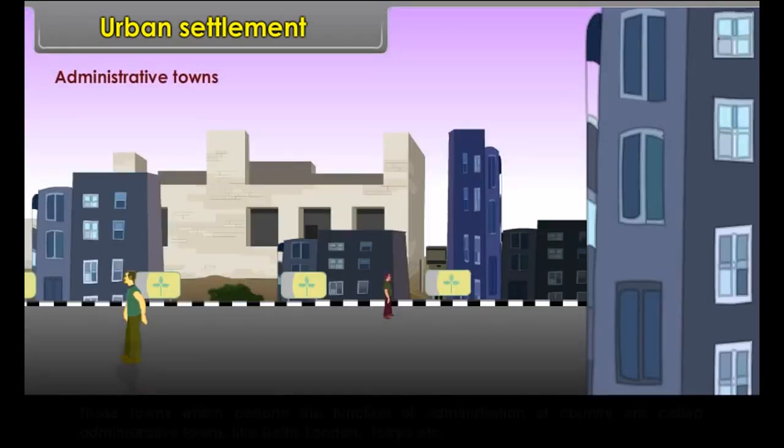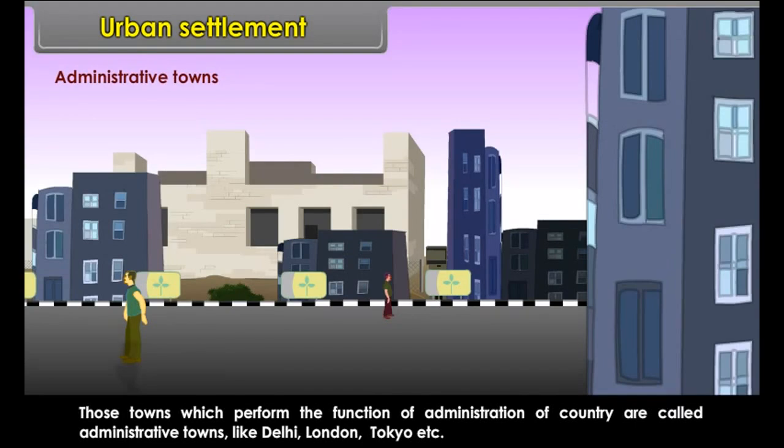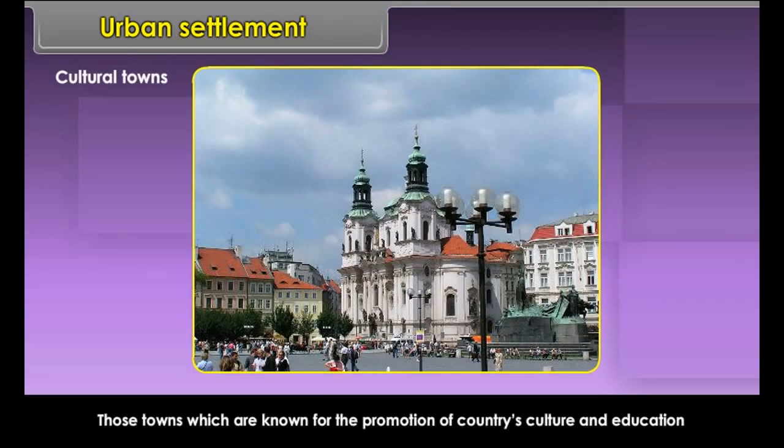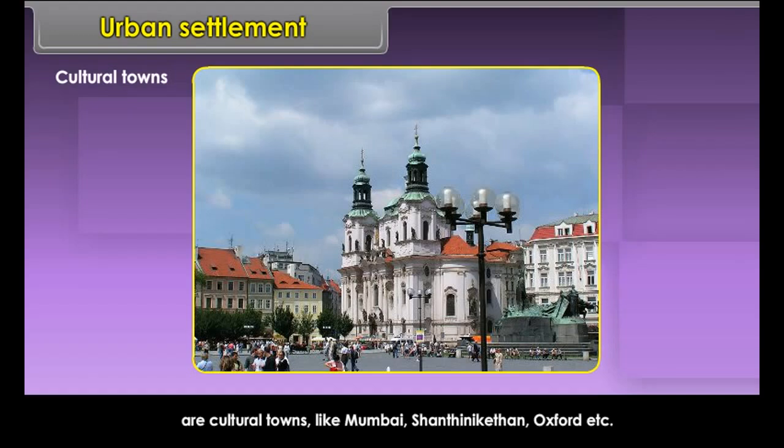Administrative towns. Those towns which perform the function of administration of the country are called administrative towns, like Delhi, London, Tokyo, etc. Cultural towns. Those towns which are known for the promotion of country's culture and education are cultural towns, like Mumbai, Shantiniketan, Oxford, etc.